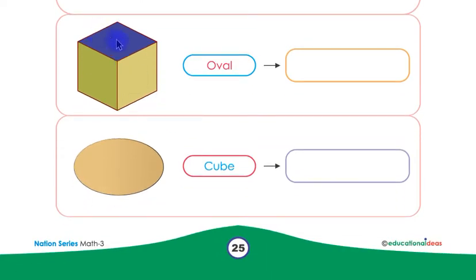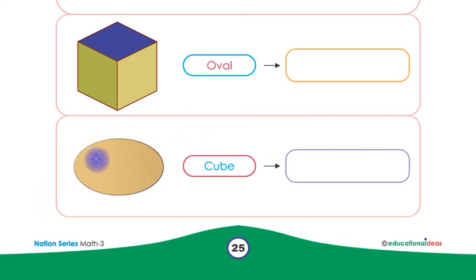Look at this children, this is a cube shape and this is an oval shape. This is cube inward and this is oval inward. Children, first you have to match this cube shape with this word cube and then you have to write the word cube here in this box by yourself.